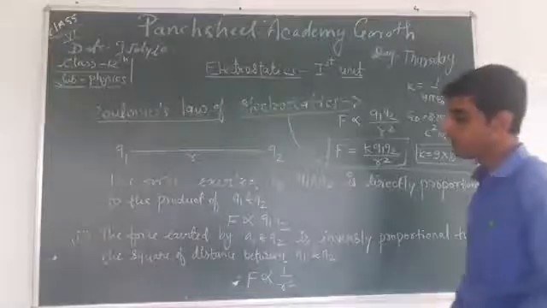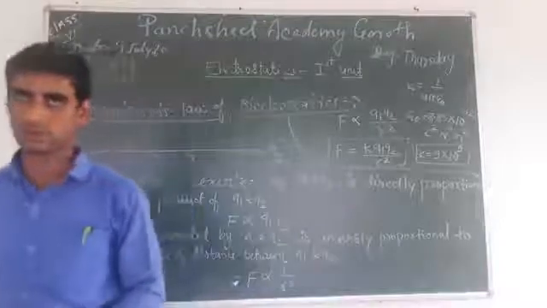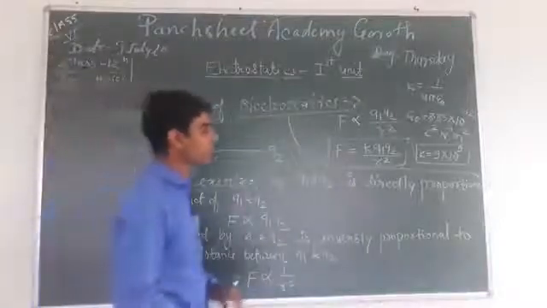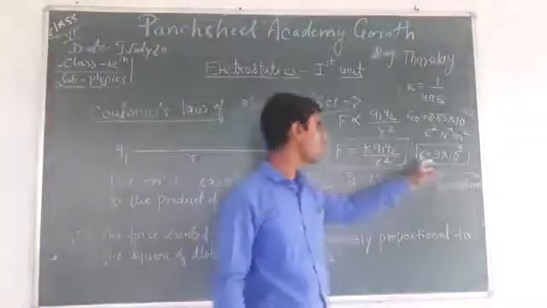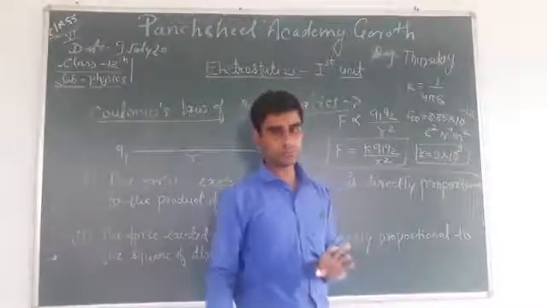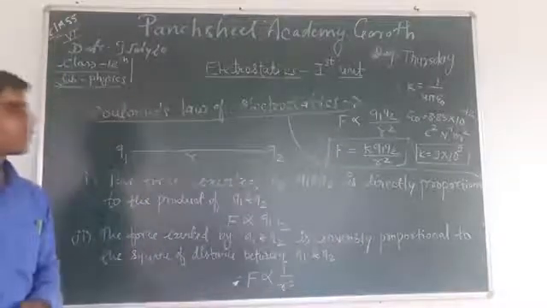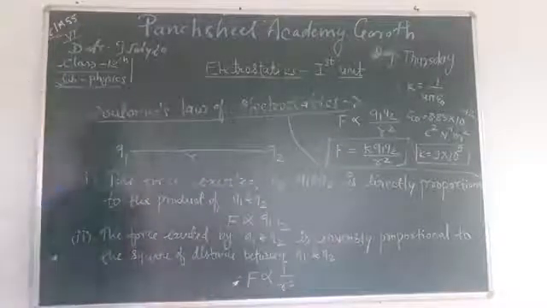If you are doing any numerical regarding Coulomb's law, then you can directly use this value k equal to 9 into 10 to the power 9. Well, so this is all about Coulomb's law.